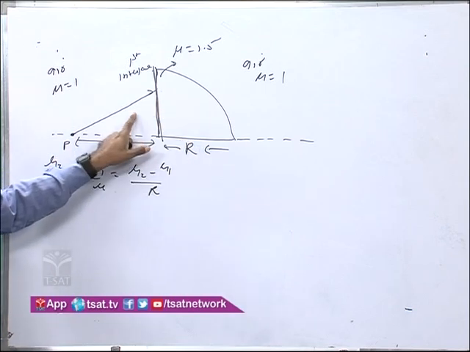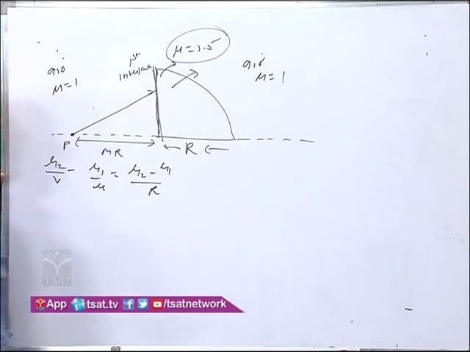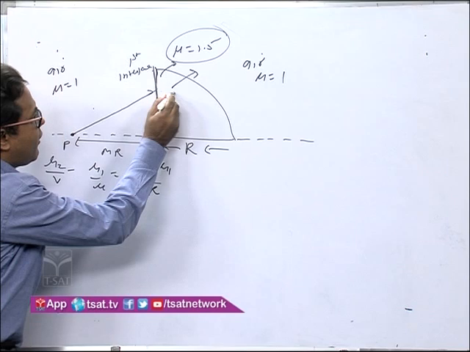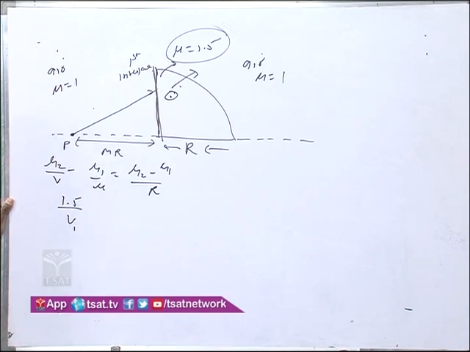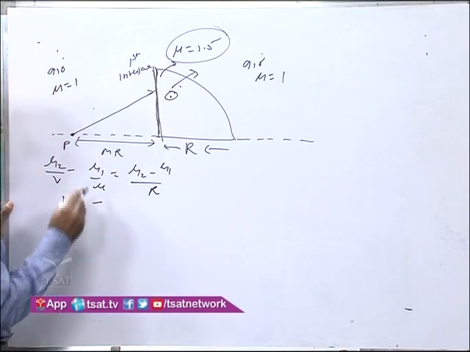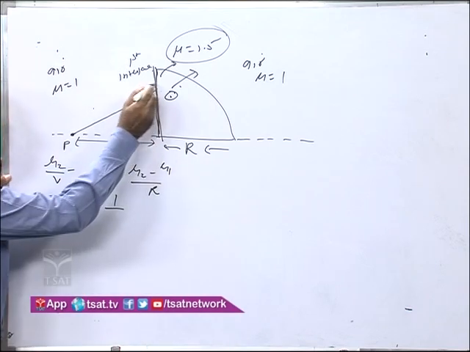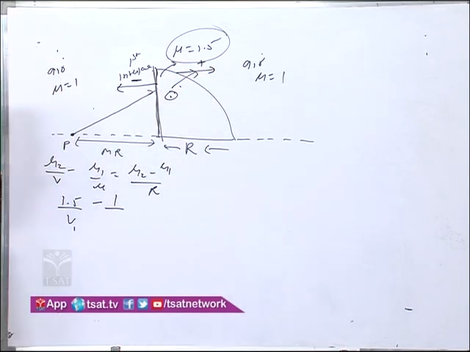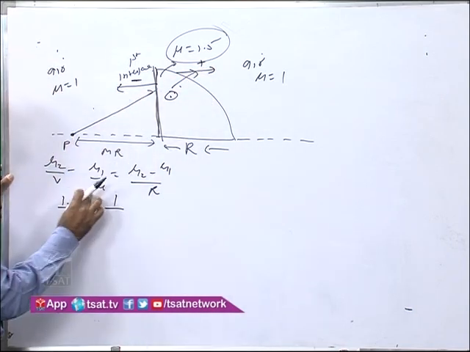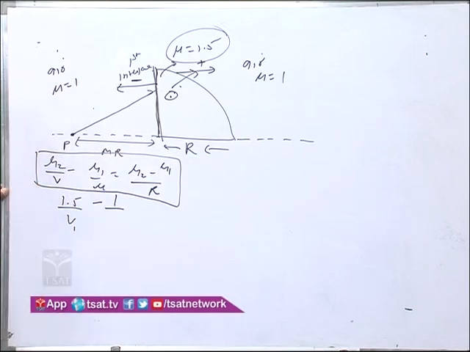When the ray moves from air into this cylinder, refraction of light takes place here. So mu2 will be 1.5, v will be the intermediate image, say v1, minus mu1, which is air, upon u. Now u is this distance, which by sign convention you have to take as negative. So u will be minus mR. While using this formula, you have to use the sign convention.